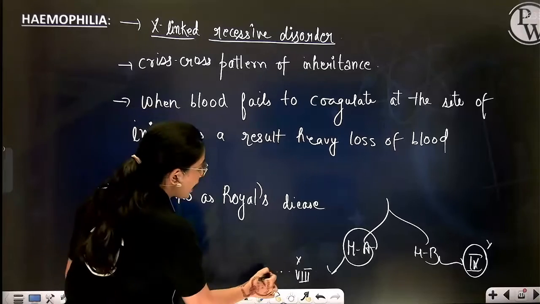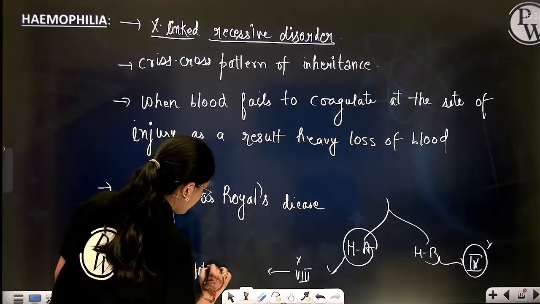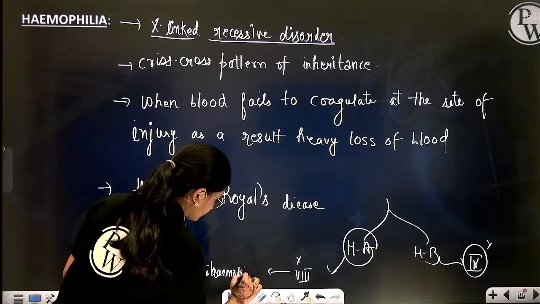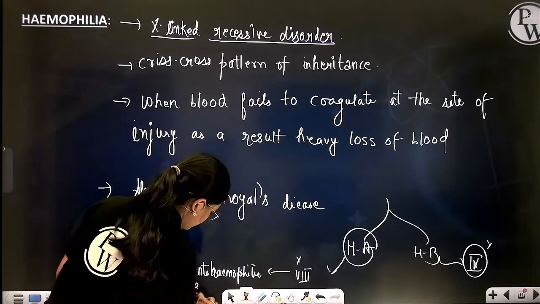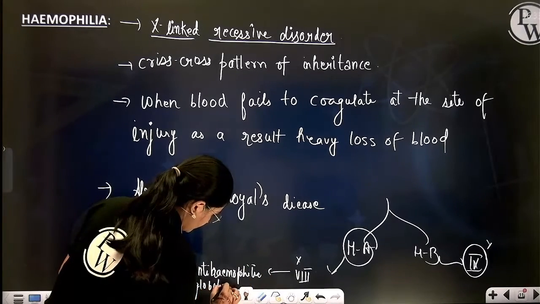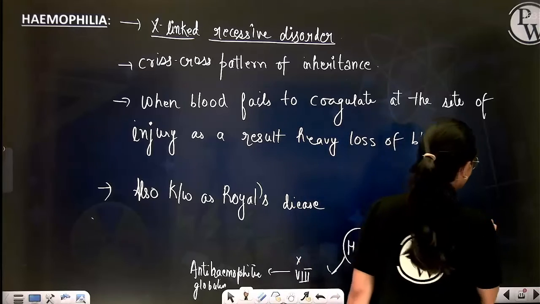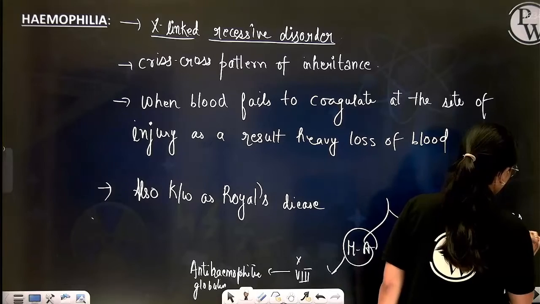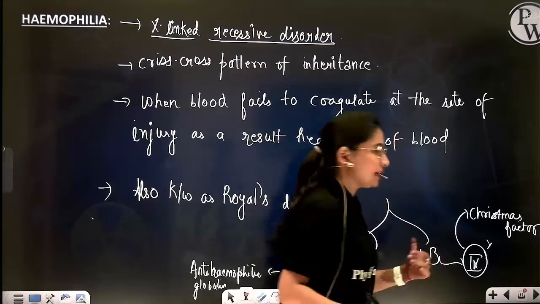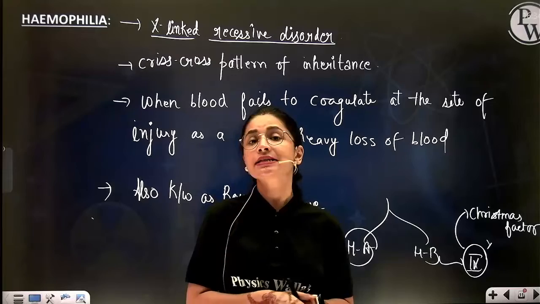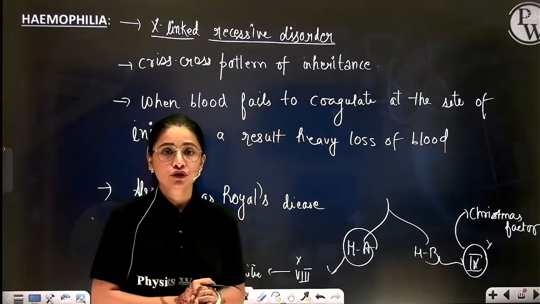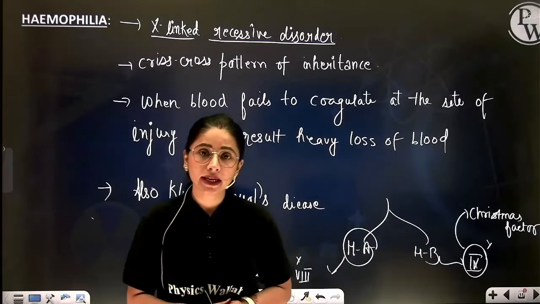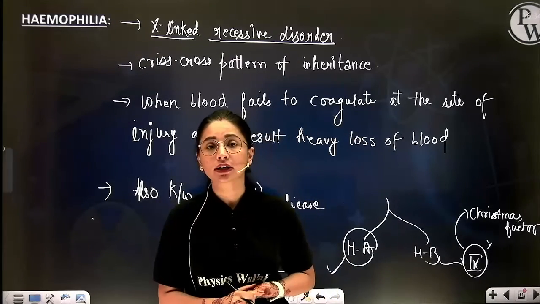The 8th blood clotting factor is anti-hemophilic globulin, whereas the 9th factor is Christmas factor. Therefore, hemophilia B is also known as Christmas disease. So, which are the two types of hemophilia? Hemophilia A and hemophilia B, on the basis of the missing clotting factor.